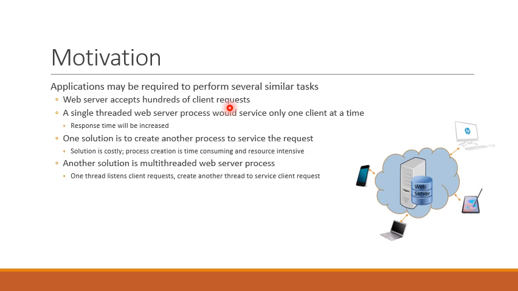These requests are for web pages, and these web pages may contain images, text, sound, or videos. A busy web server may have several clients, and these clients may be accessing this web server concurrently. If the web server is being run as a single threaded process, then it would service only one client at a time.